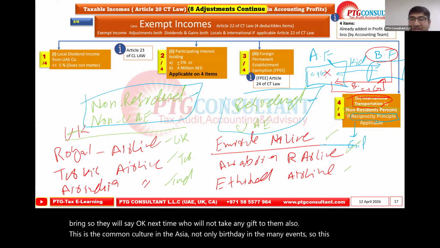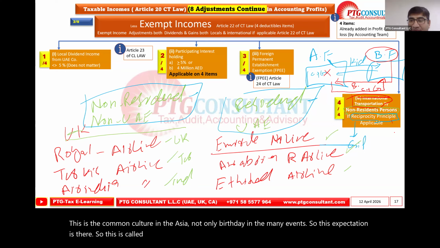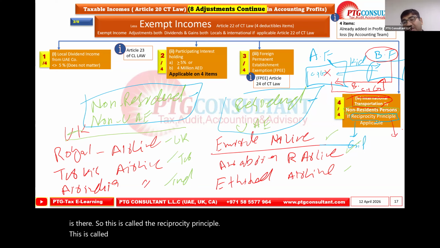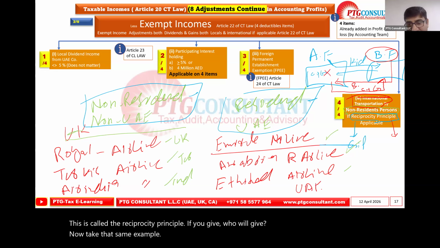So this is called the reciprocity principle. If you give, we will give. Now, take that same example, UAE and UK.